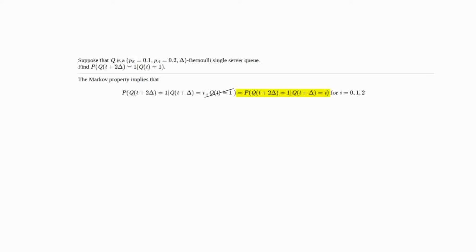And so we're going to use that, but what we're going to do immediately is use total probability with a conditional probability measure. So that conditional probability measure is, say, p bar, which is the probability given that the queue at the current time is equal to 1. And so using total probability with this p bar measure, we have that p bar of Q(t+2Δ) being equal to 1 is equal to P of Q(t+2Δ) being equal to 1, given that Q(t) is equal to 1.